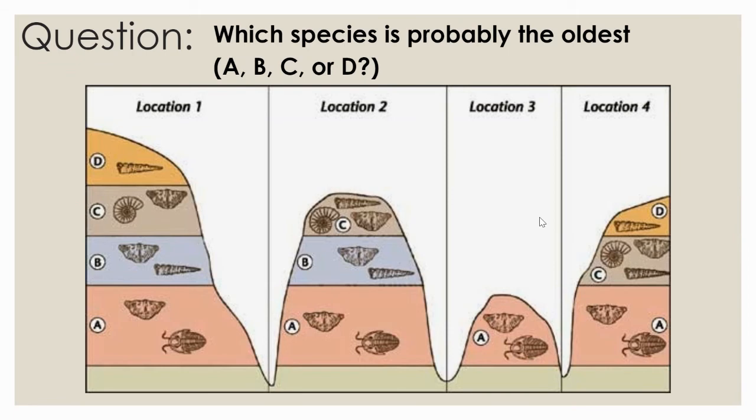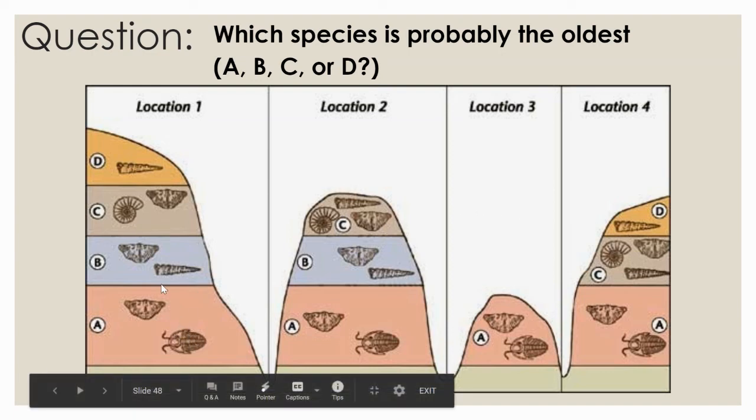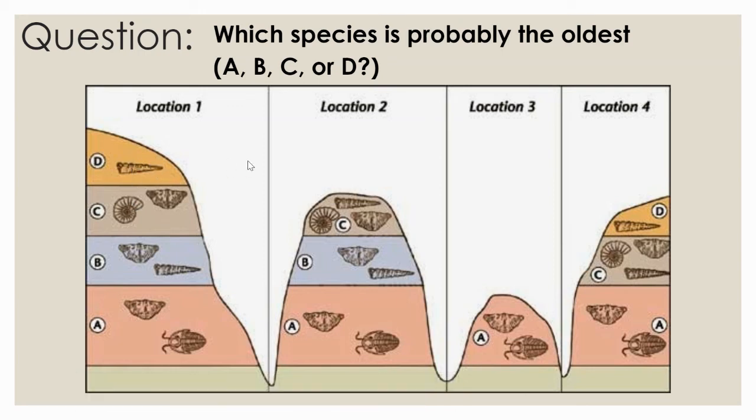All right, which species is probably the oldest in this picture? Is it species A, species B, species C, or species D? Which one do you think is older? That's A. It's all the way at the bottom. And in looking at the fossil record, the ones that are further at the bottom are usually the older ones.